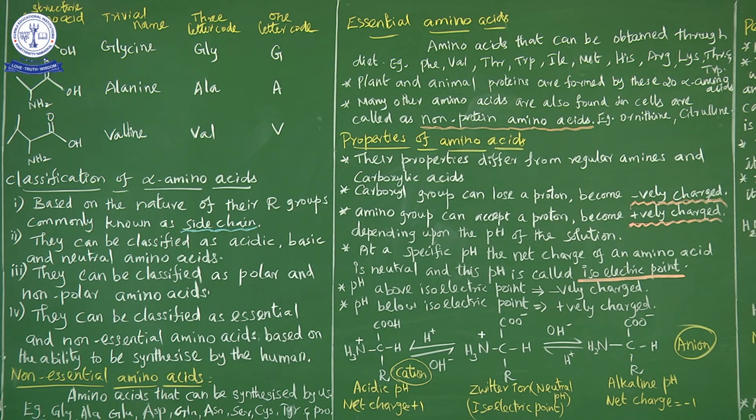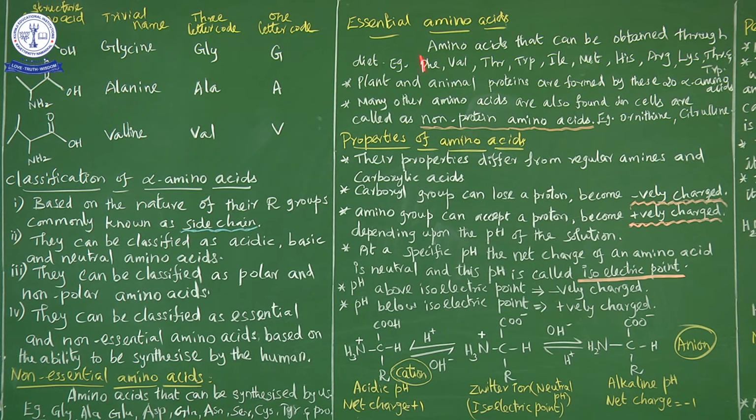So alpha amino acids can be classified as non-essential and essential amino acids. Non-essential amino acids means those that can be synthesized by us, by the human. The amino acids that we can synthesize ourselves are called non-essential amino acids. Some examples were given.